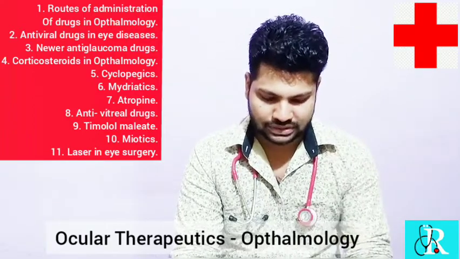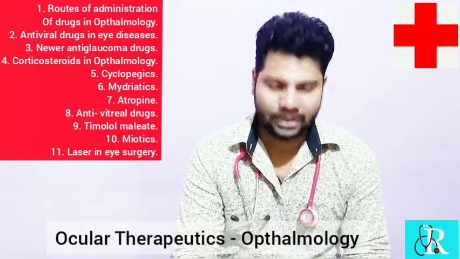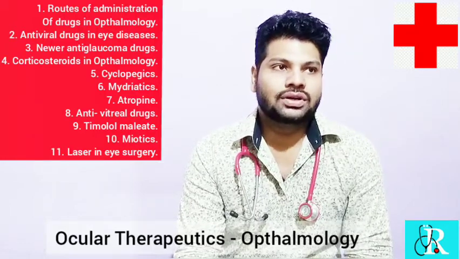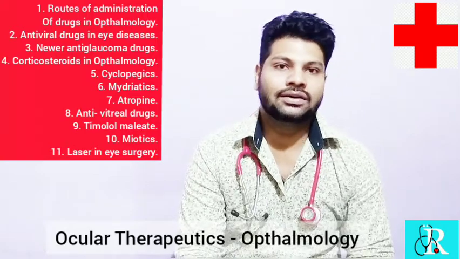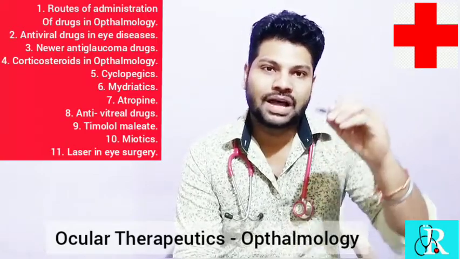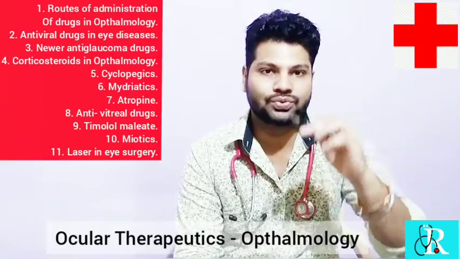Remember this. Next comes timolol maleate. Timolol maleate is a beta blocker. Why is it used? It is traditionally used as an anti-glaucoma drug. So what does it do? It restores the classical pathway of flow of the aqueous humor during glaucoma through the trabecular meshwork.